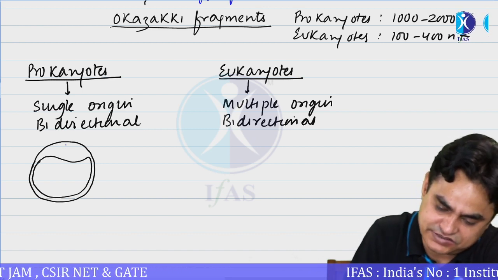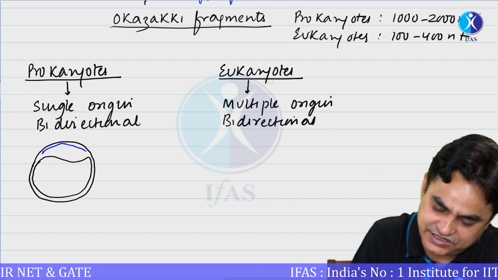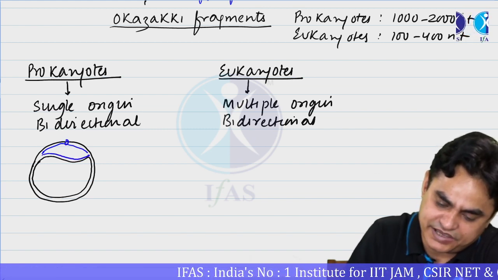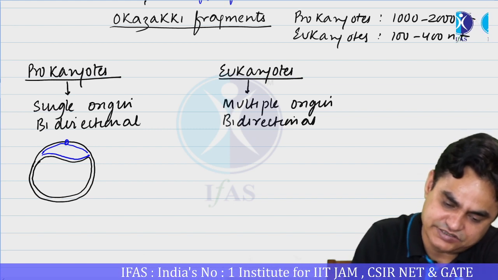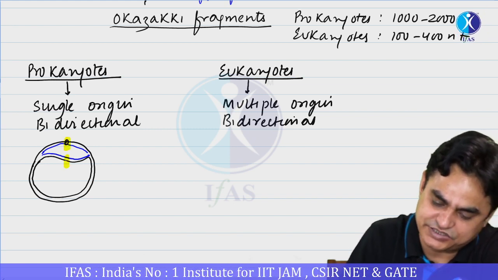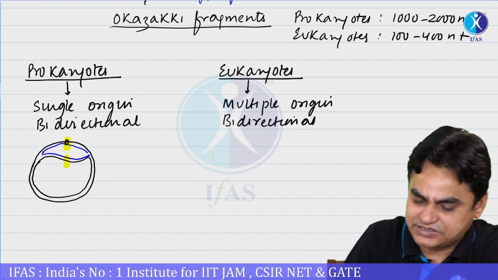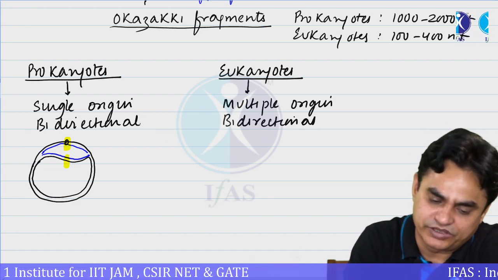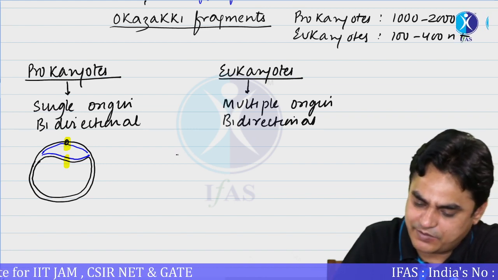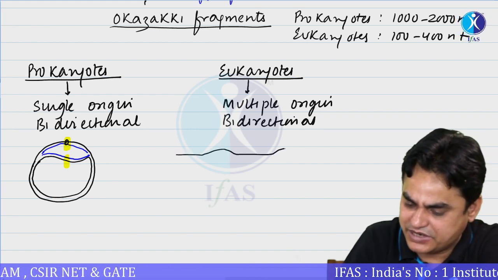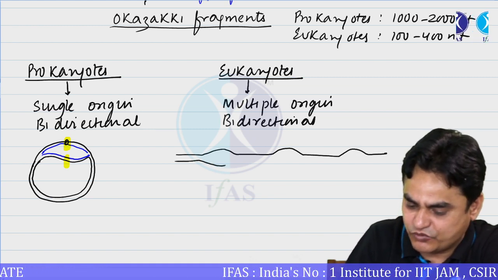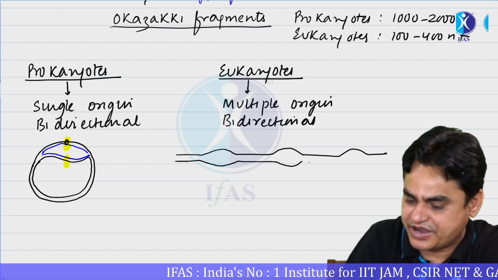So let's say this is how the DNA is being synthesized in bacteria. This is the place from where the replication has been initiated. Instead of this, in eukaryotes, higher organisms including yeast and humans, replication is initiated from multiple places, and from each place the replication moves in both directions.